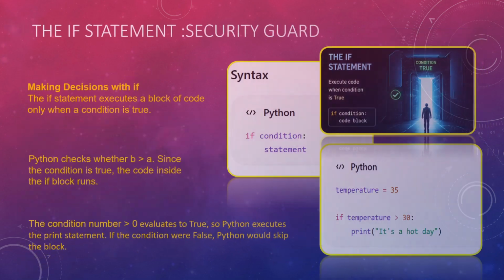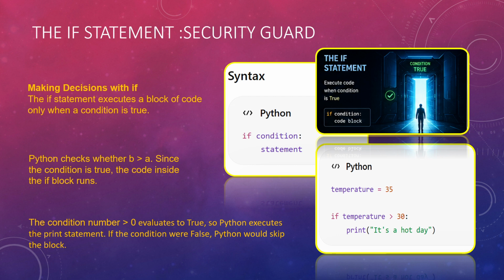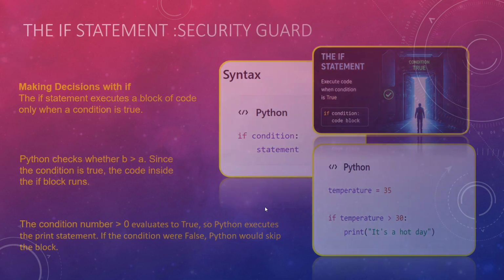Next, within the conditional statements, the very first one is the if statement. So if acts as a security guard. If condition, then statement. If that condition is true, then only execute that statement. So here I have only an if condition. I can do this also in Python. Temperature is 35. If temperature is greater than 30, then print it is hot. So this is only an if statement, otherwise it won't print anything. So the statement executes a block of code only when the given condition is true. So this is how your if works.